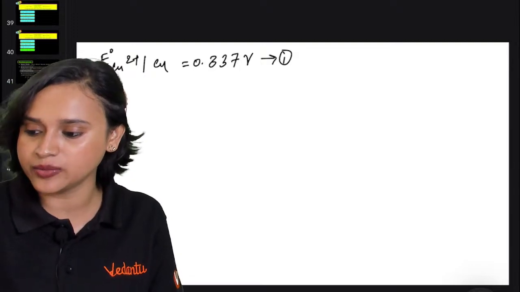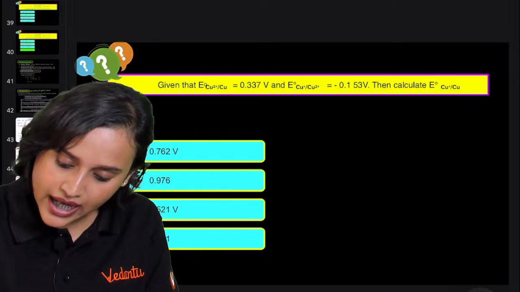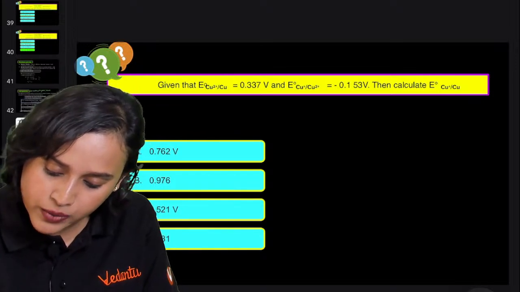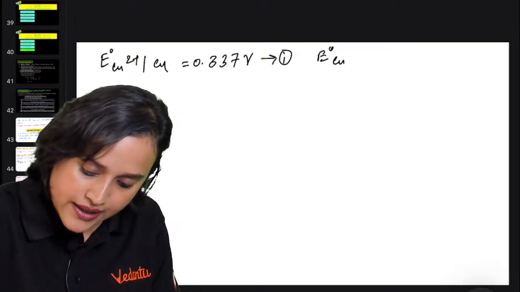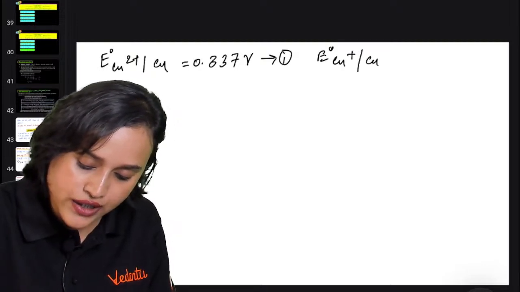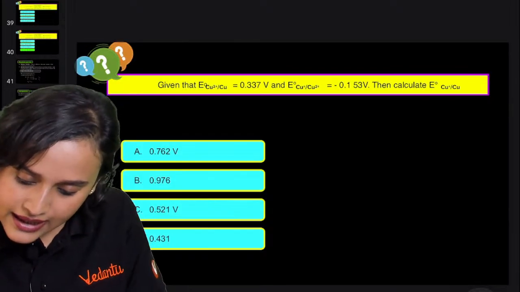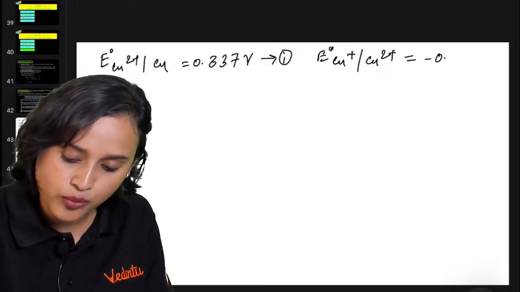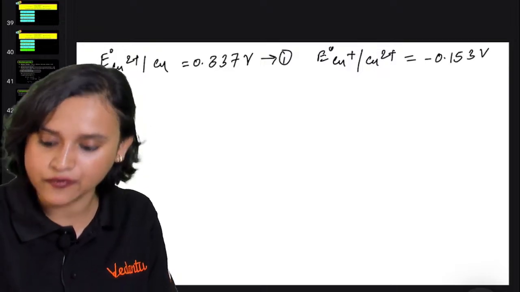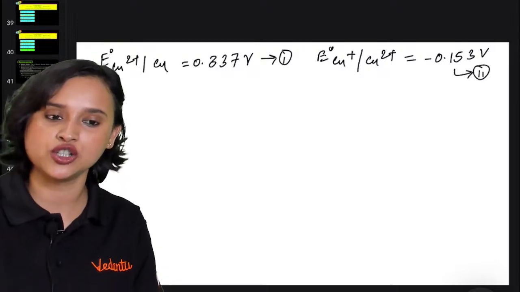Next, what else is given is E naught for Cu+ to Cu2+. That value is given to you as minus 0.153 volt. Let us consider this to be equation 2.